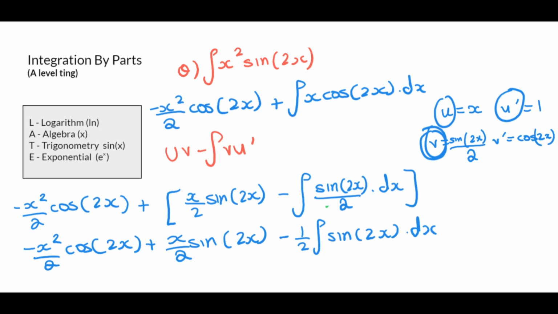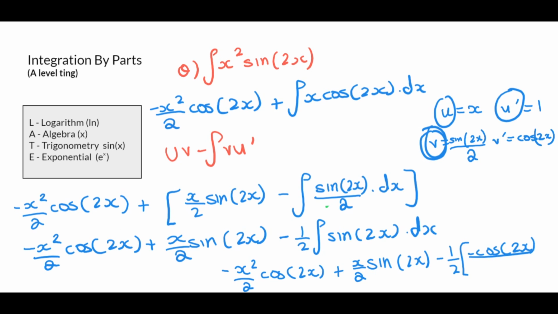And then, boom, now I'm going to give you the final answer. So I'm going to rewrite this whole thing: minus x squared cos 2x, plus x over 2 sine 2x, and then minus a half. And then remember, integrating sine becomes minus cos. And then I'm going to write down the 2x again, and divide it by the derivative of the 2x, which is 2. And that's the answer. And then remember, plus c, yeah?